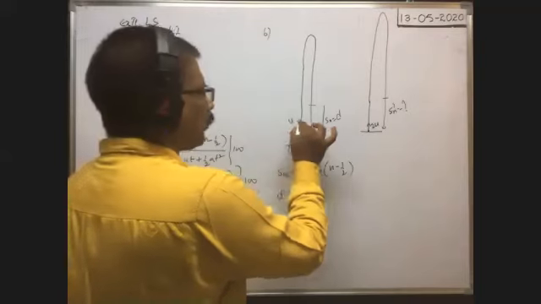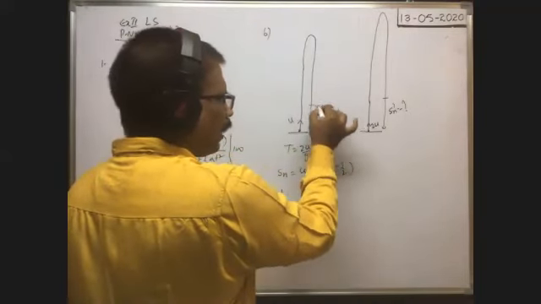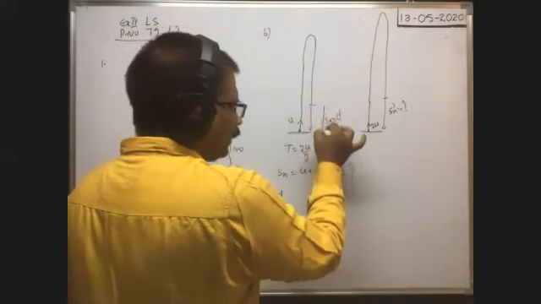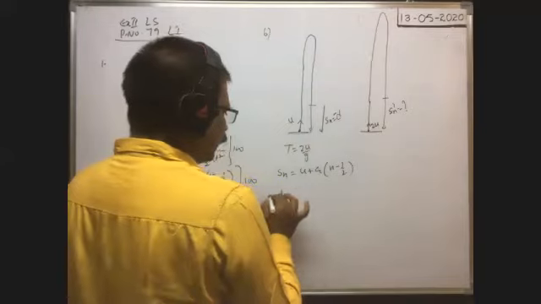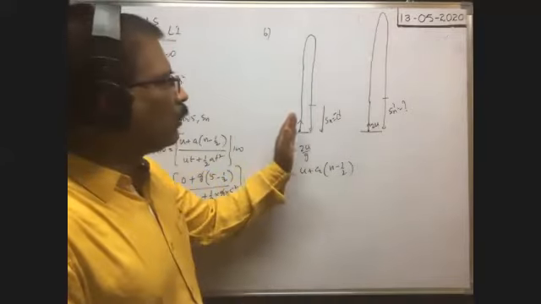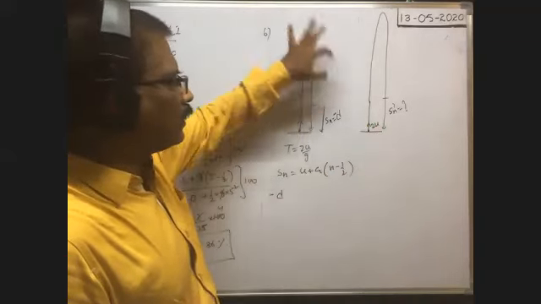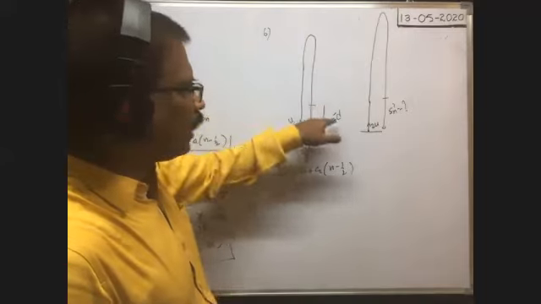We projected the body in the upward direction, whereas in the last second of its time of flight, the body travels in the downwards direction. That's why Sn is equal to minus d. We have to write that; sign convention is very, very important. We threw the body vertically upwards, but in the last second of its time of flight, the body travels in the downwards direction. That's why you have to put the minus sign.